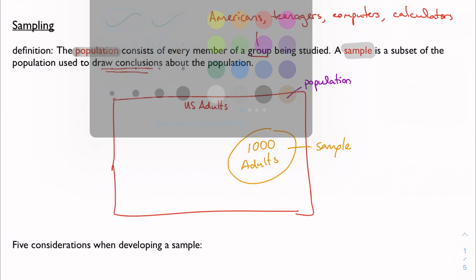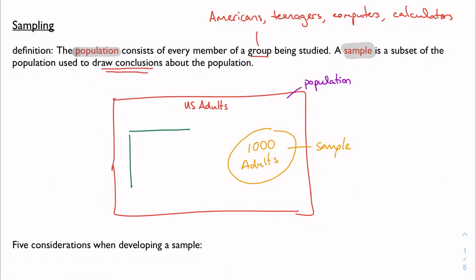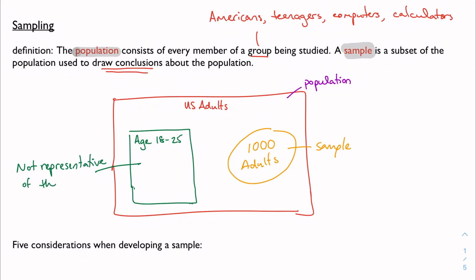Something that is a worse sample of US adults is if I said just adults age 18 to 25. And this doesn't really work as well because it's not a representative sample, right? This is not something that accurately represents the entire population. But if we wanted to, we could look at this as its own population. Maybe I wanted to talk about adults 18 to 25. And to do that, I could maybe take 500 of them. And that would be a good sample.